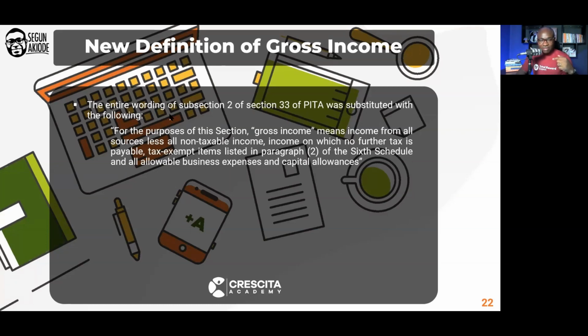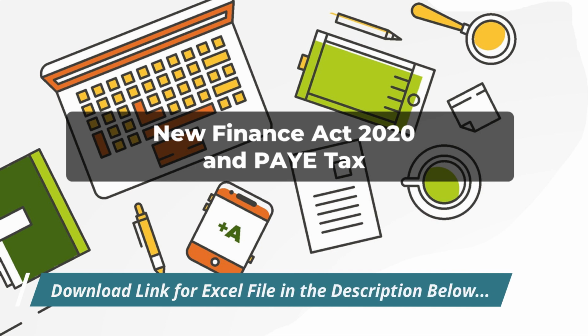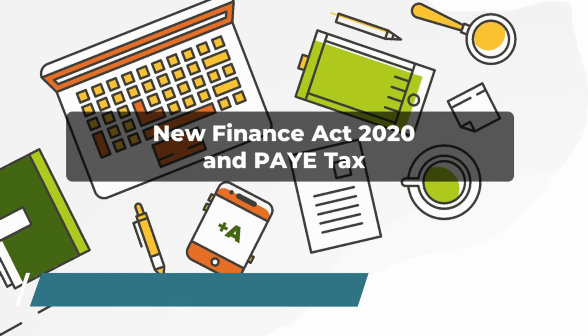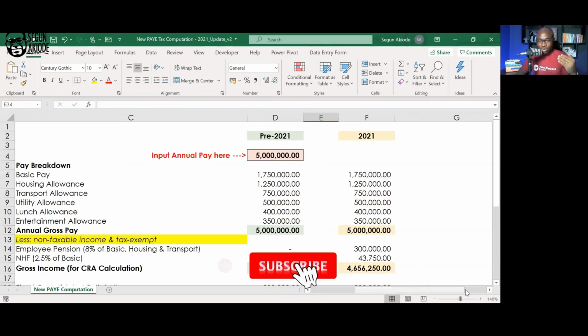So let me stop sharing this and let me share the Excel file so that I can easily expatiate. The language and the story seems to be getting too much, so let me just take it one after the other.